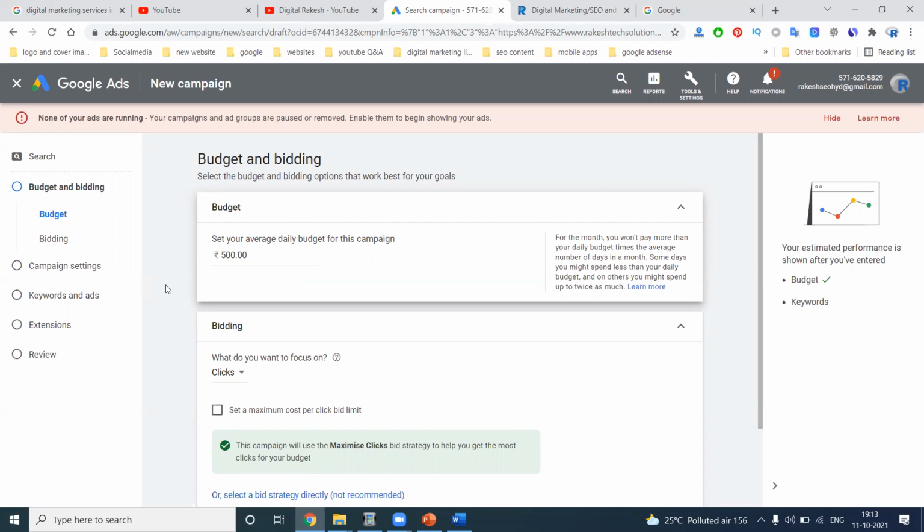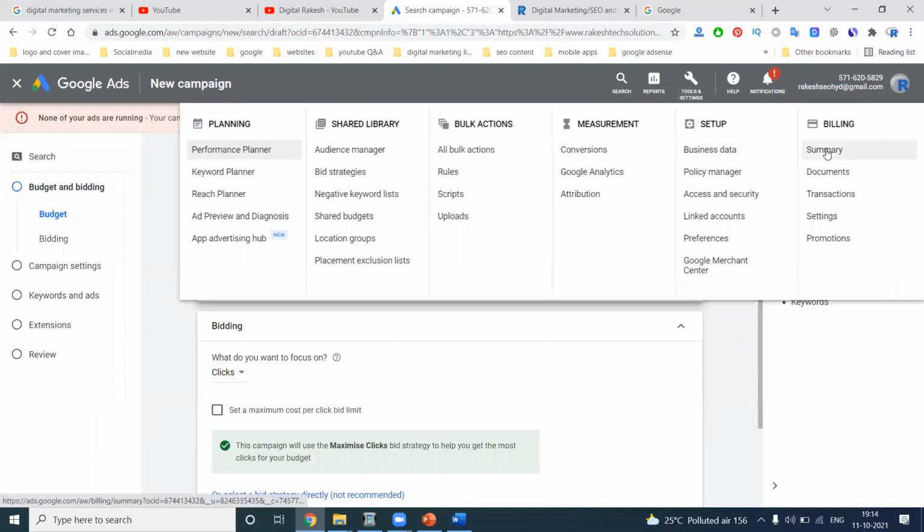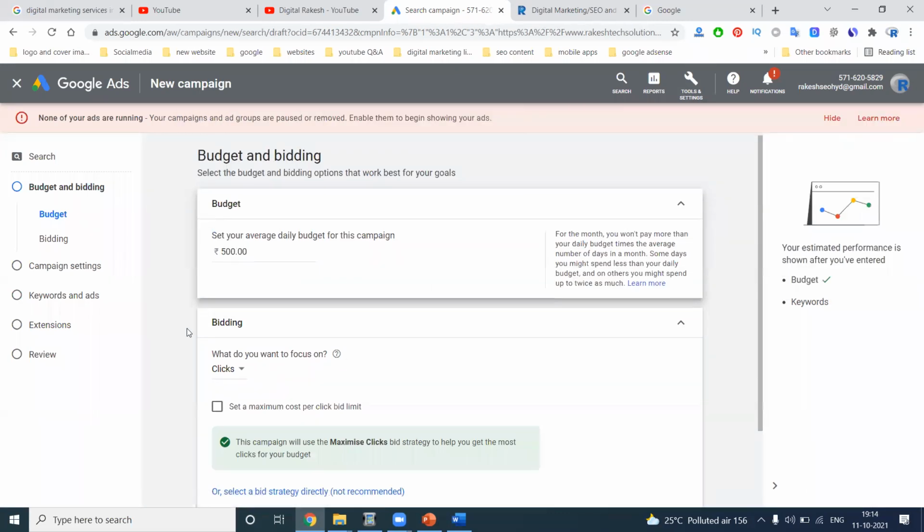But if my total budget will be more than 500, we can add it. Where can you add the budget? We can go to the tools option, where the billing summary is. In the billing summary, you can add more than 500. The minimum starting budget is 1500, but the campaign will start with 500 rupees.